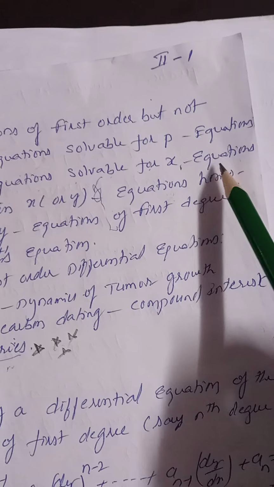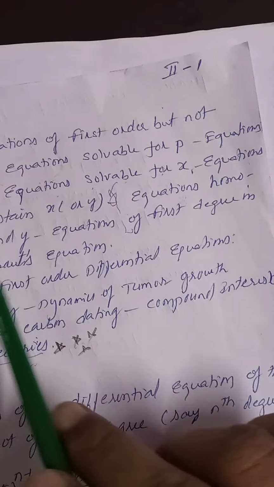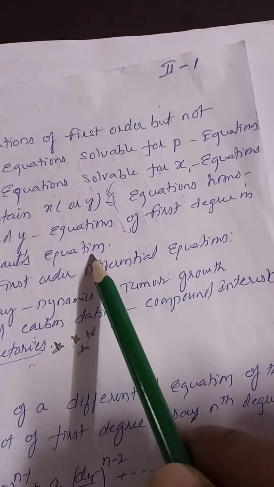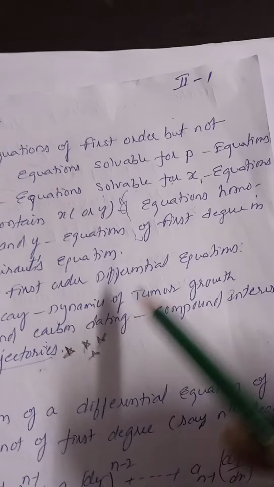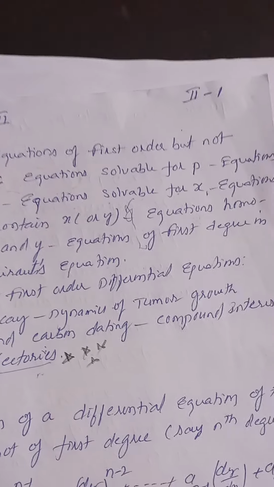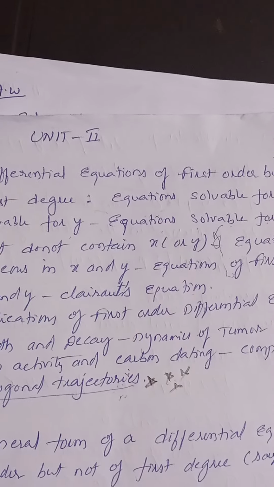Tomorrow, we are going to cover equations that do not contain X or Y, equations homogeneous in X and Y, and equations of first degree in X and Y, that is Clairaut's form. These three topics are very easy. Those three topics we are going to discuss tomorrow. And if possible, we are also going to discuss orthogonal properties. This is a very important question. The rest of the part is theory. You have to copy from the notes, textbook. Now, continuation. Now, this one is homework, no?